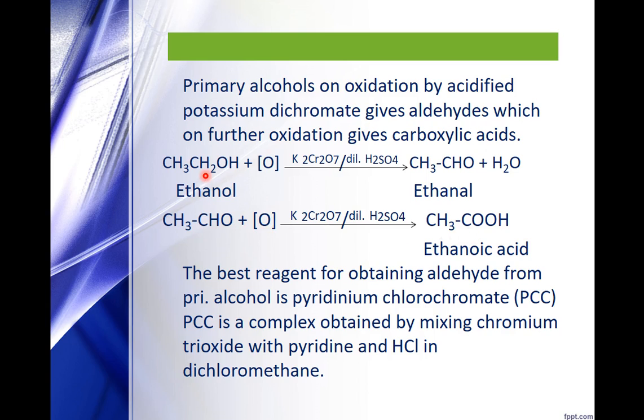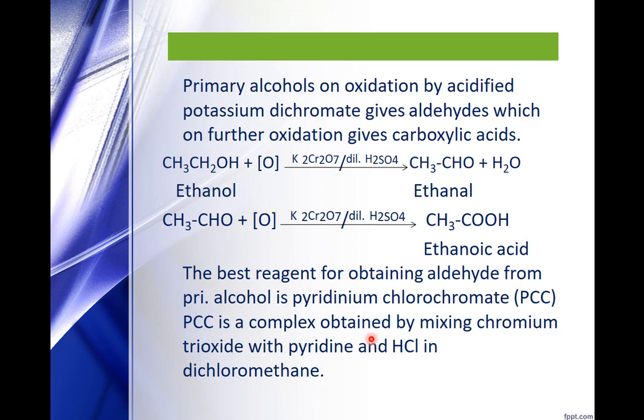You can see the number of carbon atoms will remain the same in ethanol and in ethanoic acid. However, if you want to stop the reaction at aldehyde, then the oxidizing agent used should be PCC, pyridinium chlorochromate.